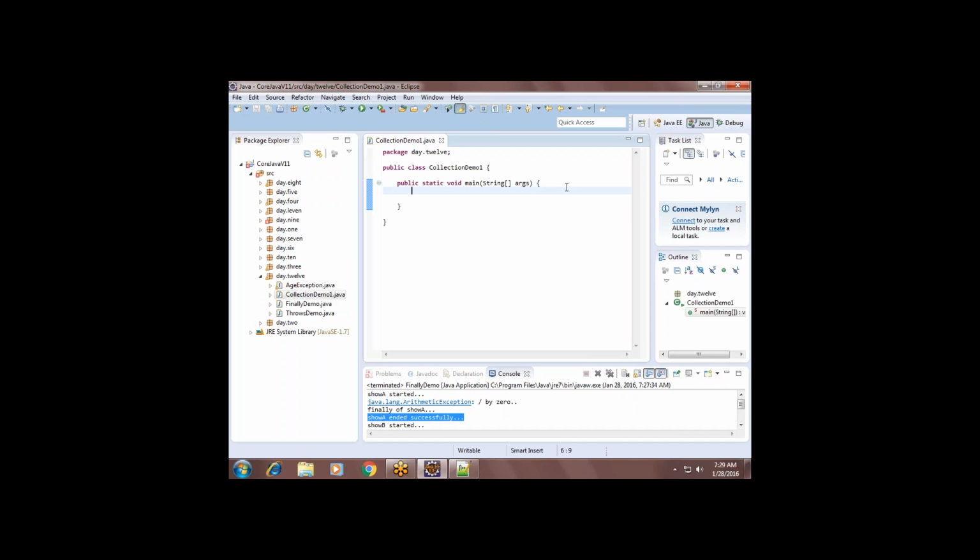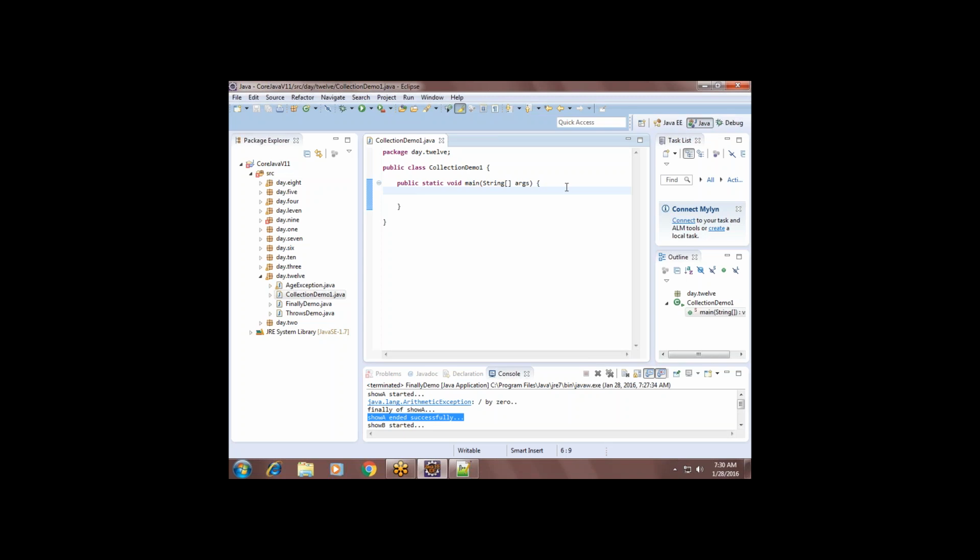Let us discuss the drawbacks of arrays first. What is the drawback in arrays? Do you find any drawbacks in normal arrays?